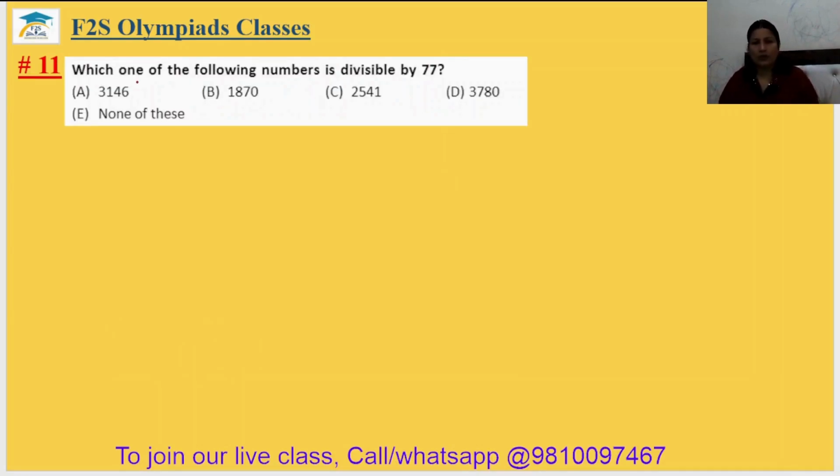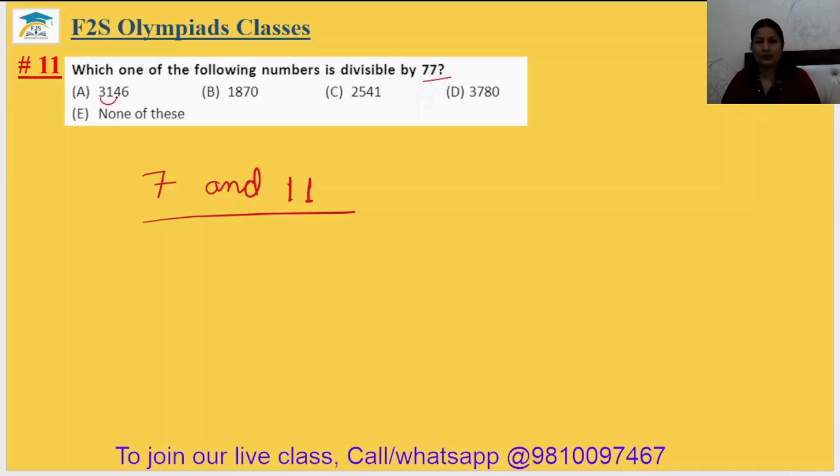Come to 11. Which one of the following numbers is divisible by 77? So a number divisible by 77 means that the number is divisible by 7 and 11 both. That number should be divisible by 7 and 11 both. So first check with 11. For dividing with 11, we have to add the numbers at the odd places.